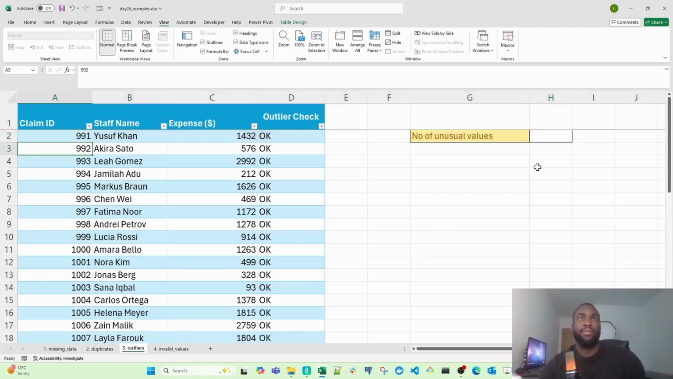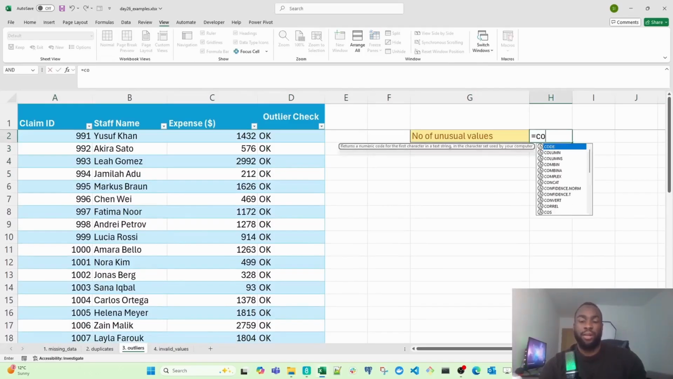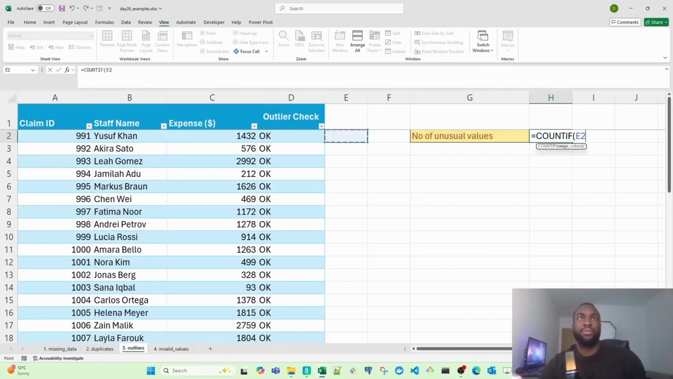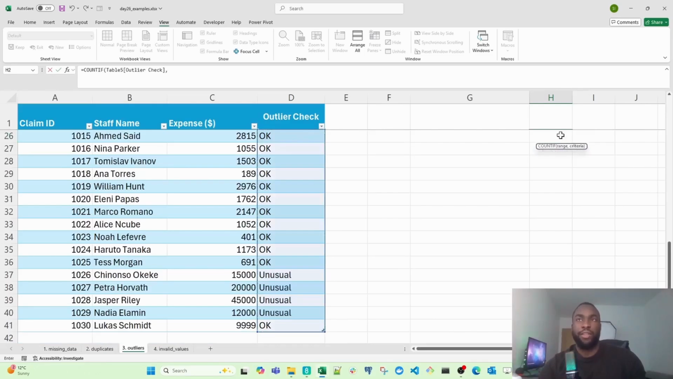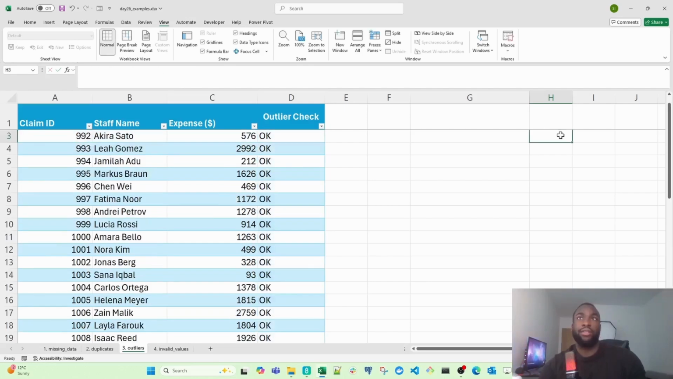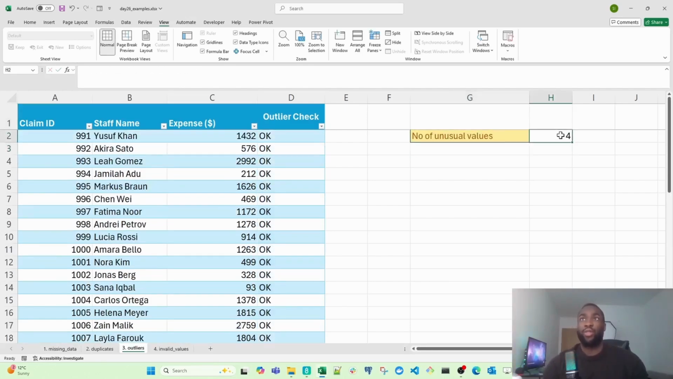freeze the pane, so when I'm scrolling down, I can see my columns. Awesome. Okay, so let's do that again. I'm going to add the COUNTIF function. Then I'm going to include the range as my first argument. And then I want you to count all the unusual entries. Then I hit enter. And there we have it. So we have 4 unusual entries inside our data.